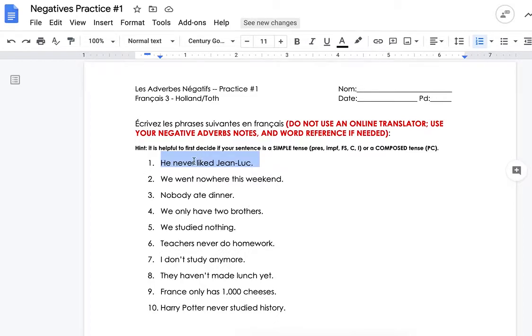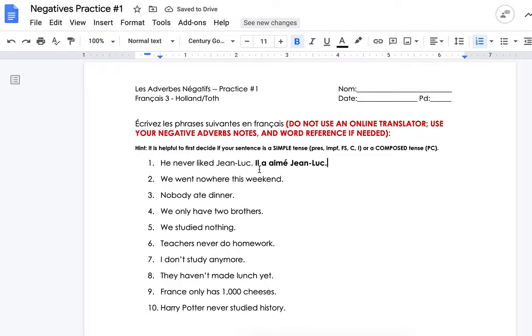So when you see the words "he never liked," well, liked is past tense, so you know this is going to be in passé composé. What I always like to do first is write this sentence, he never liked Jean-Luc, without the never. Just write it in the positive. So he liked Jean-Luc. Il a aimé Jean-Luc. At this point, you guys have got to be able to produce a sentence in passé composé.